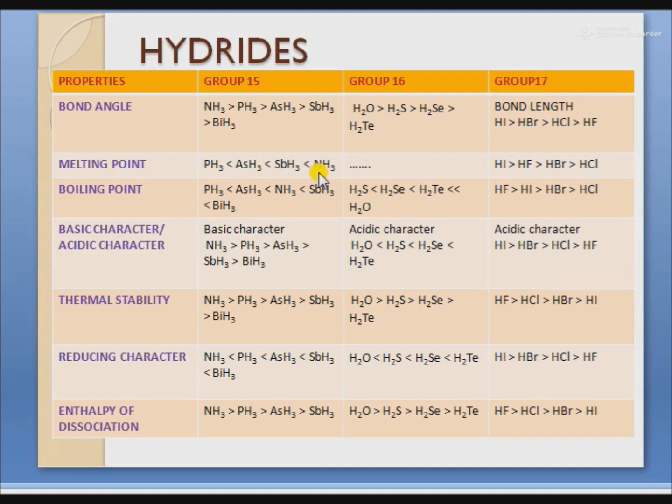Because melting point depends upon the forces of attraction, and here ammonia has intermolecular hydrogen bonding, which is a stronger bonding, and other hydrides of this group do not form hydrogen bonds. However, as we move from PH3 to SbH3, molecular size increases, with a corresponding increase in van der Waals forces of attraction, and hence the melting point increases from PH3 to antimony hydride.